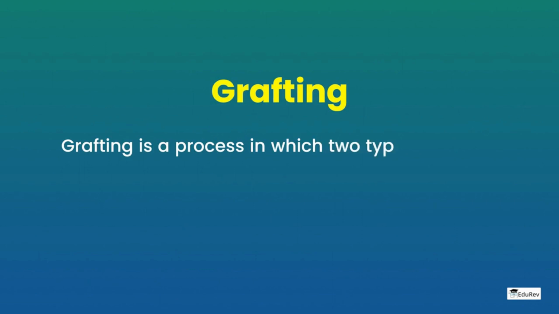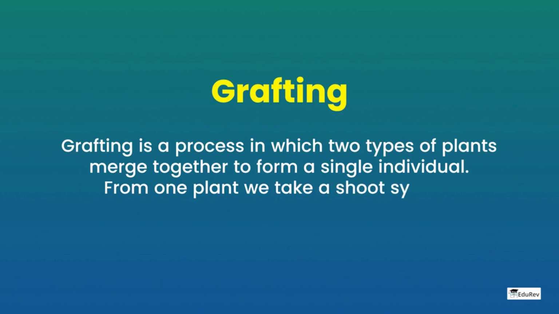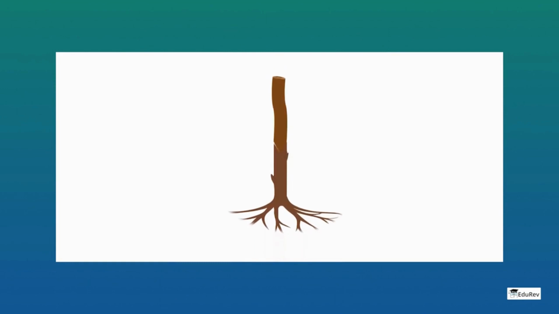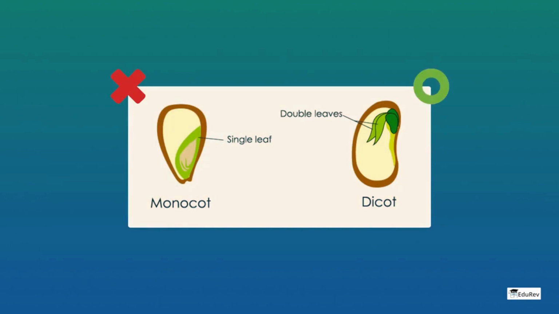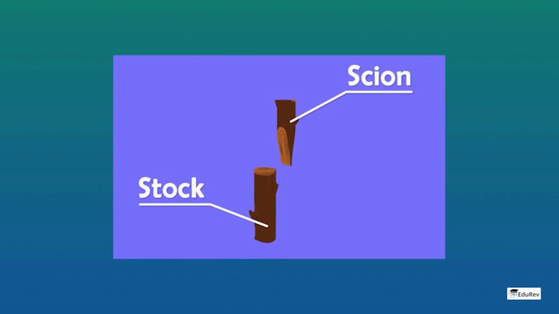Grafting. Grafting is a process in which two types of plants merge together to form a single individual. From one plant, we take a shoot system, and from another, we take a root system. The tissue systems of the cutting become grafted into or integrated with the tissue systems of the base plant over time. Since the cambial tissue is really important for grafting, monocots cannot undergo grafting. Only dicots can undergo grafting. In grafting, the shoot part is known as scion, and the bottom part is known as stock.